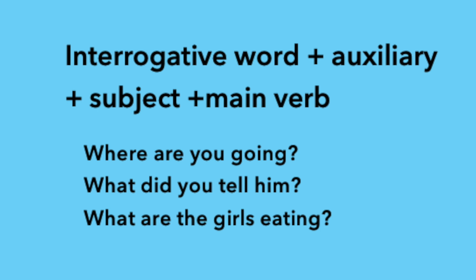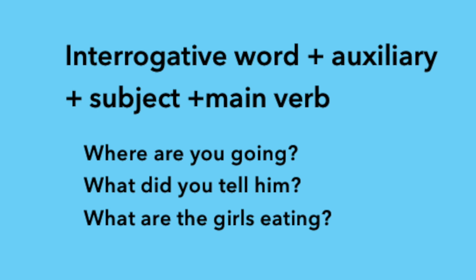In case, if a helping verb is used in a question, the subject is placed between the helping verb and the main verb. See this example. What did you tell him? Interrogative word what. Helping verb did. Subject you. Main verb tell. And finally object him. So here the subject you is placed between did and tell. I mean helping verb did and main verb tell. The subject is placed between the helping verb and the main verb.